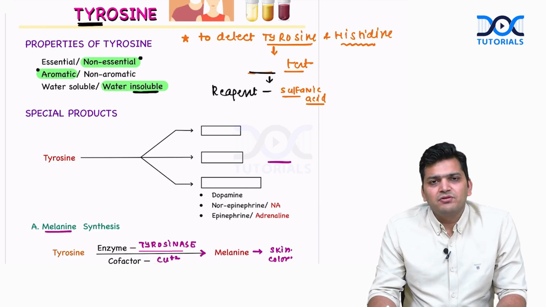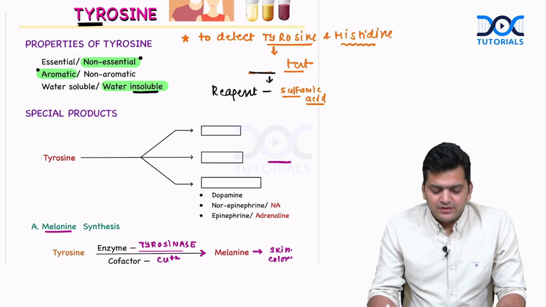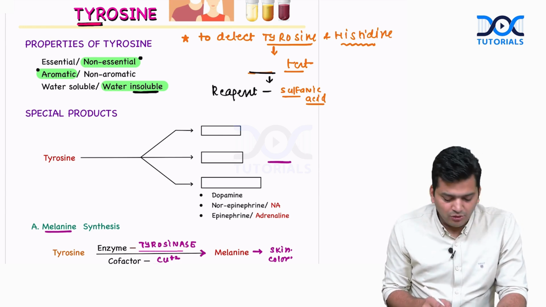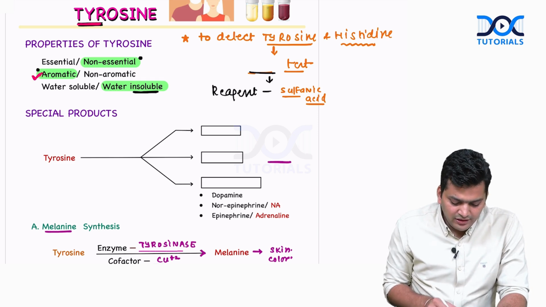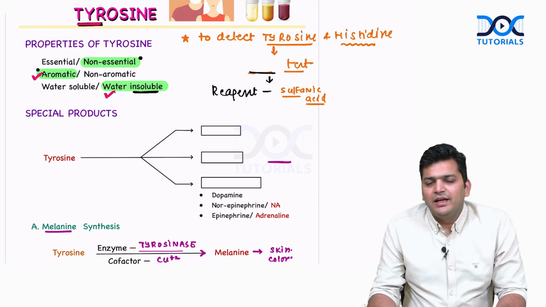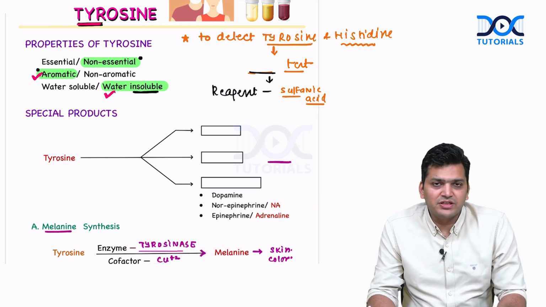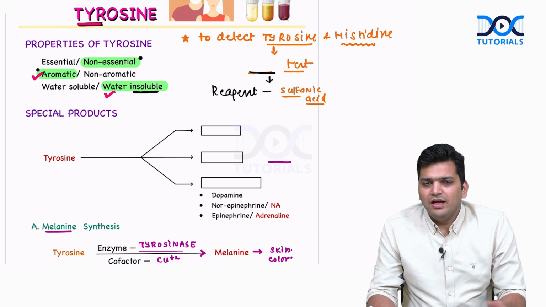The next individual amino acid is tyrosine. See, again tyrosine, tire, because of the smell, if you remember the mnemonic, so tire, it is going to be aromatic. It is water insoluble, and this is one of the amino acids which starts with the letter T but is non-essential, that is tyrosine. And why is it non-essential?